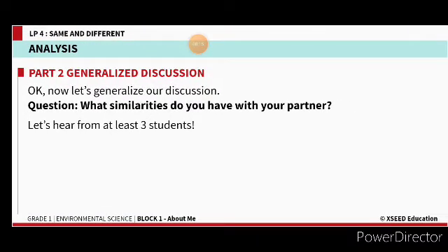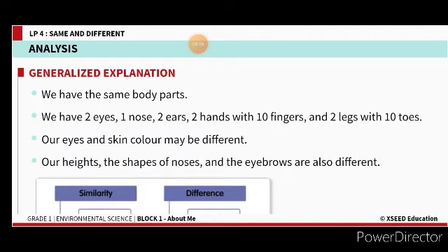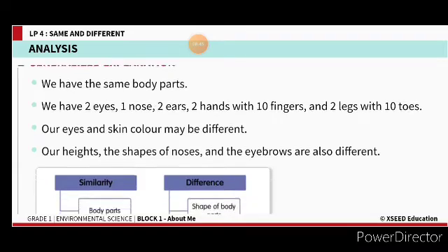So in what ways are we similar? Even that's what we played, no? Touch your eyes, Simon says, touch the eyes. So we all were able to understand that we have the same body parts. Yes, all human beings have the same body parts. We have two eyes, one nose, two ears, two hands with 10 fingers, and two legs with 10 toes. Our eyes and skin color may be different. Our height also differs. Some of us are tall, some of us are short. The shape of our nose and eyebrows also differs.